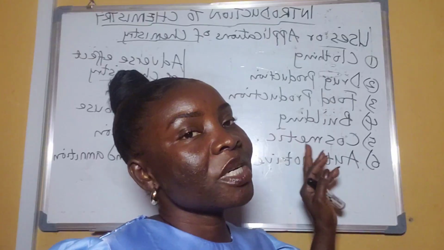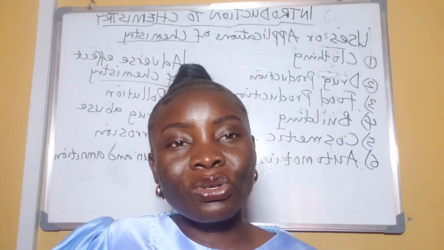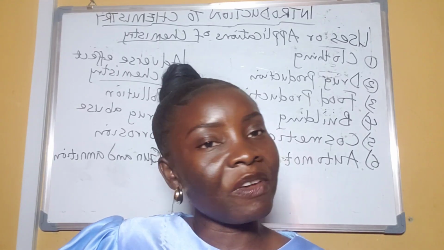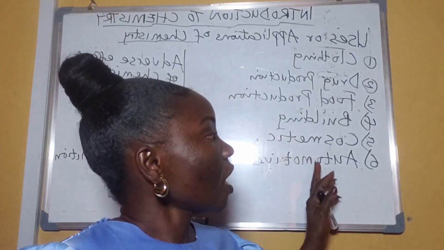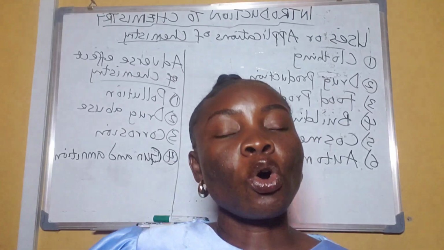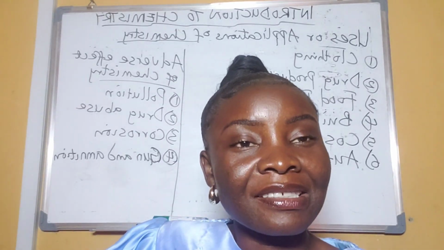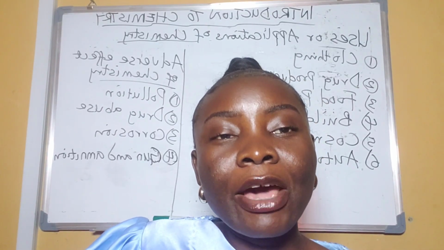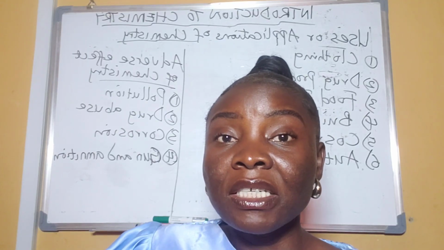Then we talk about cosmetics, talk about soap, talk about creams, talk about a lot of the things that we use for personal grooming, perfumes. All of them are coming from chemistry. Then we talk about automobiles. Talk about cars, the production of cars, airplanes, ships. All of these that help us in movement and transport are coming from the knowledge of chemistry.